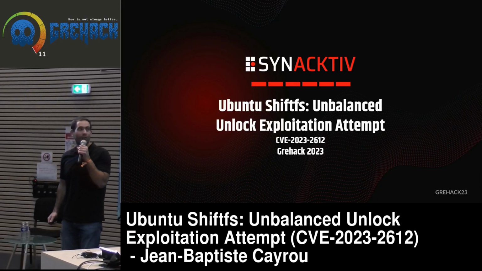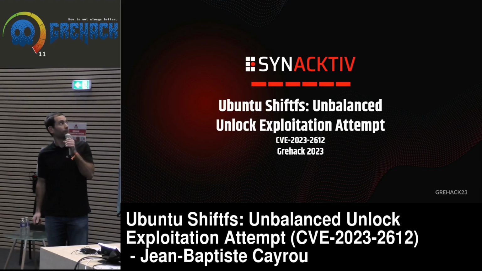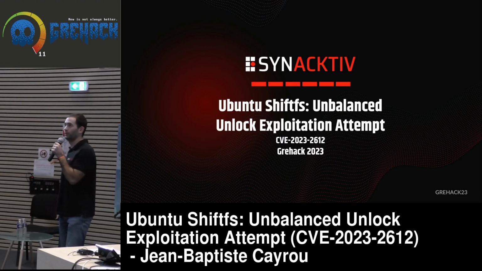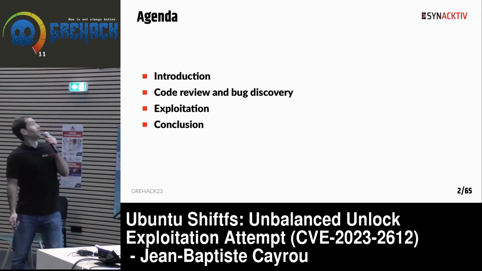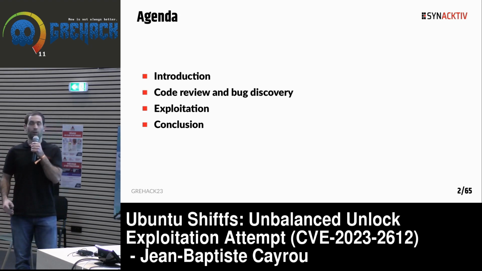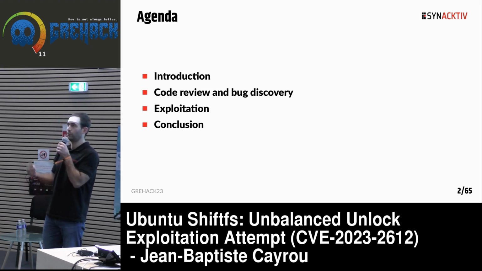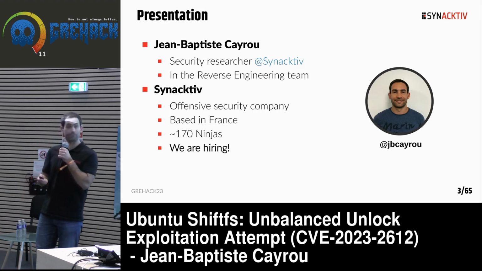Hello everyone. So for this presentation, we will talk about a kernel bug in Ubuntu in the shiftfs file system component, and we will see how to exploit it. So the agenda for this talk: first I will introduce the context of this work, then we will see a methodology part about how to review the kernel source code in order to find bugs, and we will describe the bug found in this step, and then we will see how to exploit it.